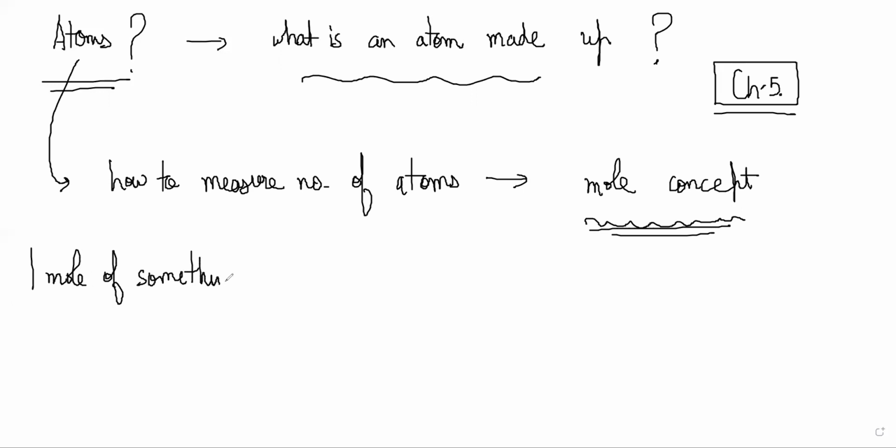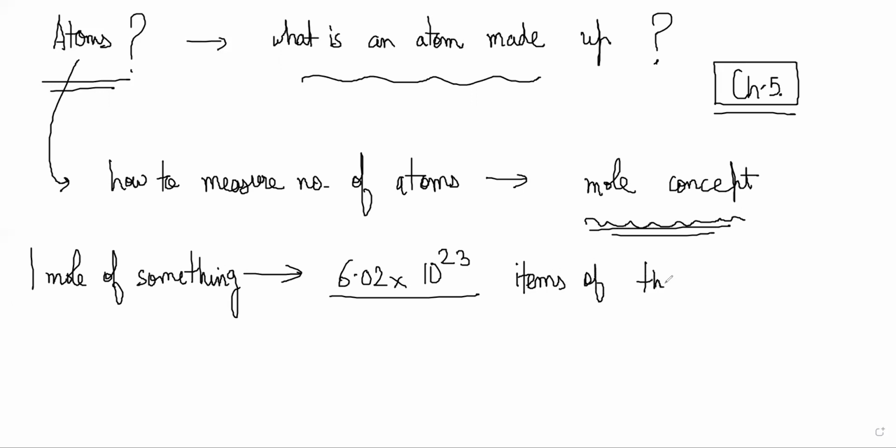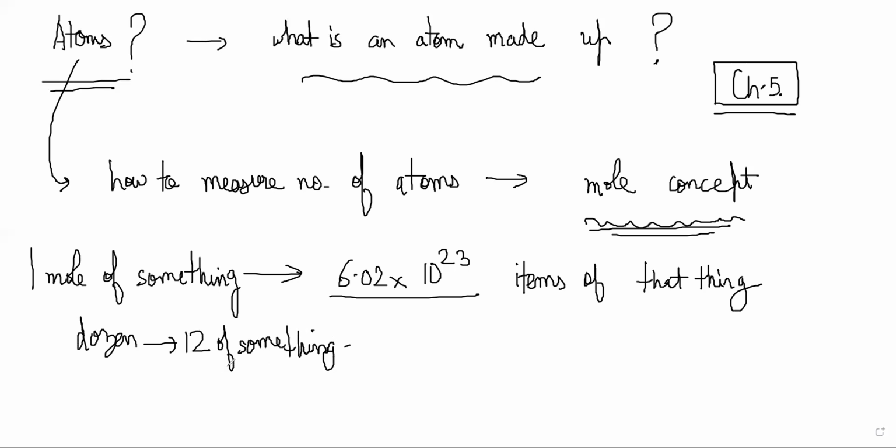It's like 6.022 times 10 to the power 23 particles of anything. So 1 mole of something is basically this many items of that thing. So I can say 1 mole of carbon atoms or 1 mole of fans or 1 mole of anything. It's just a way to denote this number, just like a dozen is a number which denotes 12 of something. Just like that, 1 mole is a number that denotes this many of something.